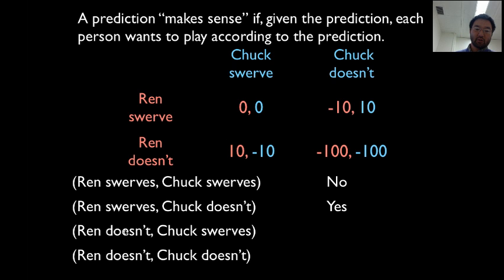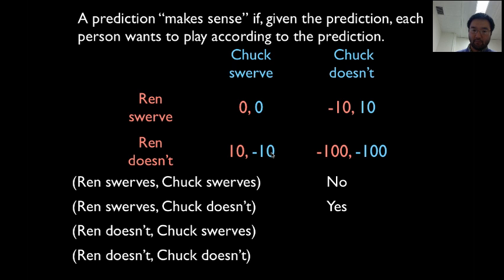This is the third prediction. This is where Ren doesn't swerve and Chuck swerves. We're in here. Given this prediction, does Ren want to change? If Ren changed, Ren would get a 0 instead of 10. So Ren, yes, does want to play according to the prediction. Given this prediction, does Chuck want to play according to it? Well, if Chuck were to do something different, he'd get a minus 100 and not minus 10.